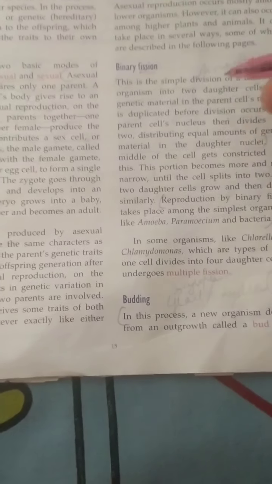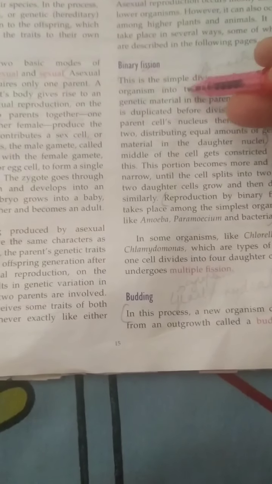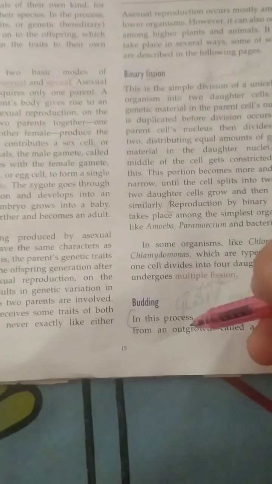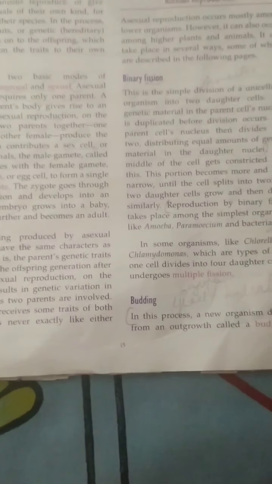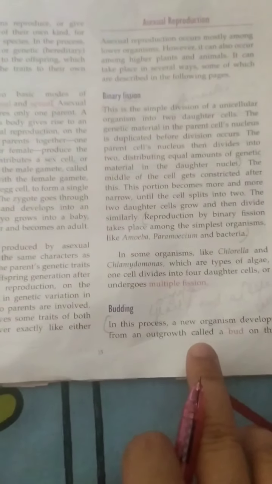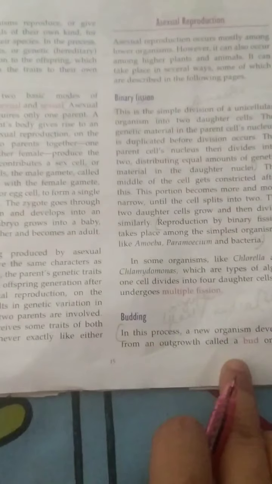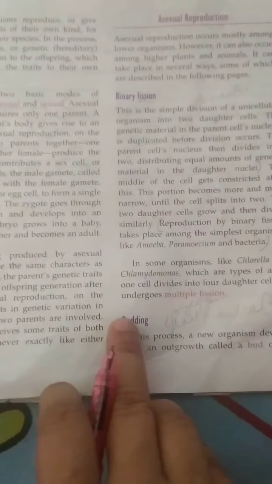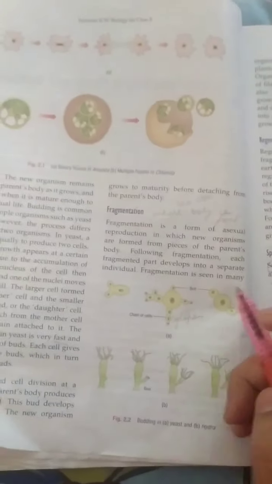In the previous video we studied binary fission. Today in this video we will study budding. Budding is a process in which a new organism develops from an outgrowth called the bud. That's why this process is known as budding. Budding is generally seen in yeast and hydra.